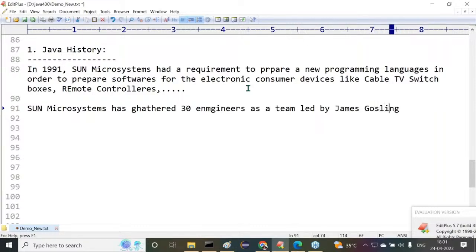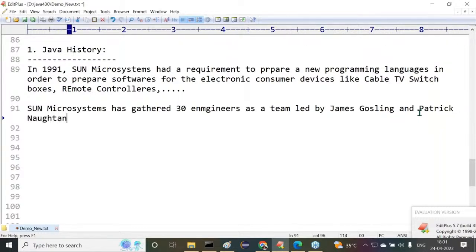I think you are already aware of this name, right? Sun Microsystems gathered 30 engineers led by James Gosling and Patrick Nathan. Patrick Nathan is another person.